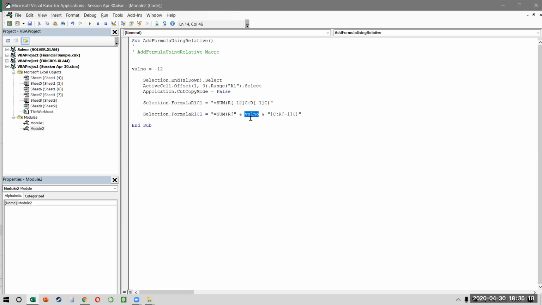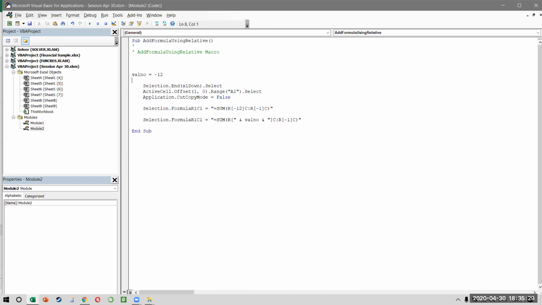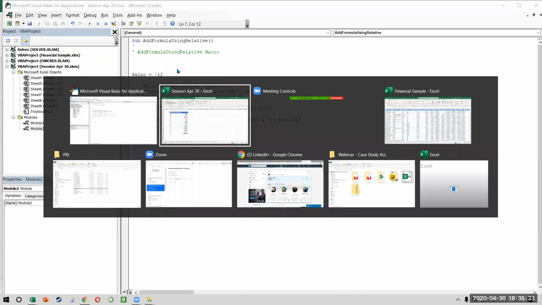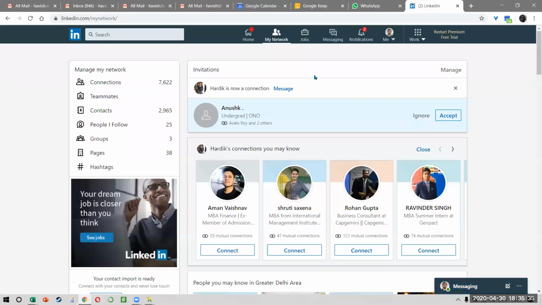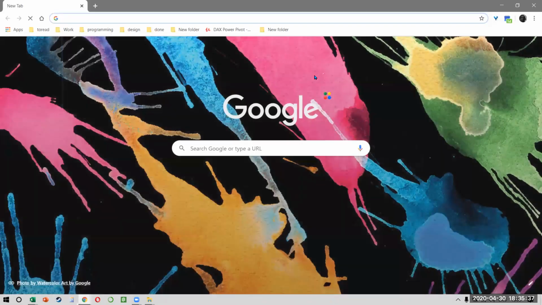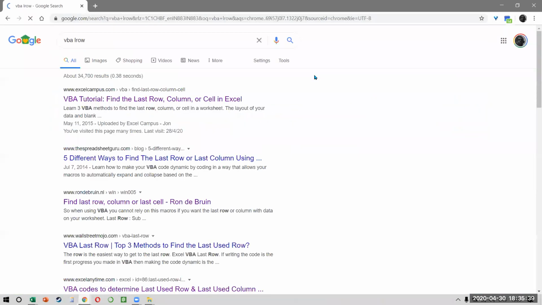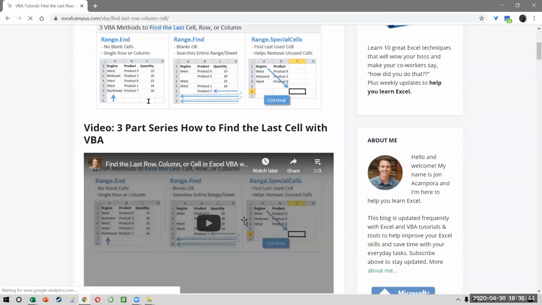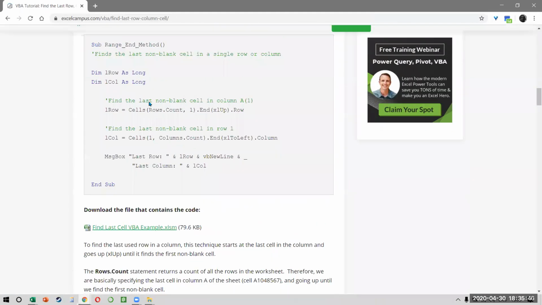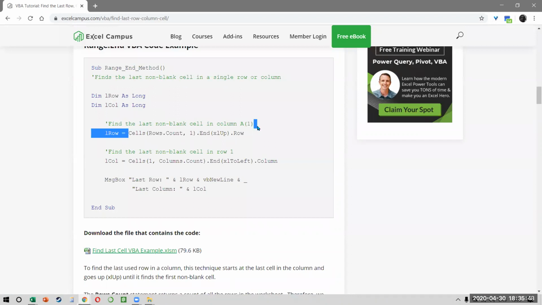This is the tough part. Believe me, this is the tough part. The rest is fairly simple. Now I need to get that minus 12 somehow automatically. How do we do that? Let me find the val number, not by putting it manually, but by using another syntax. To do this, we can simply Google it. We can say VBA last row. If you search for VBA last row, there are lots of examples on this. This is one of the most basic things that you learn in VBA, and there's just one line of code which looks like this.